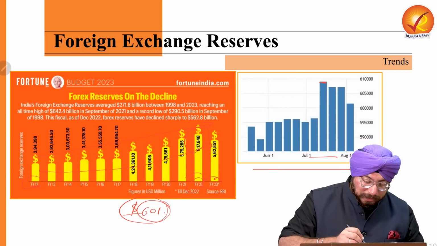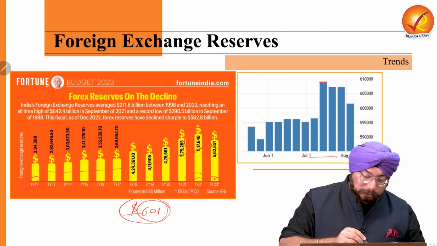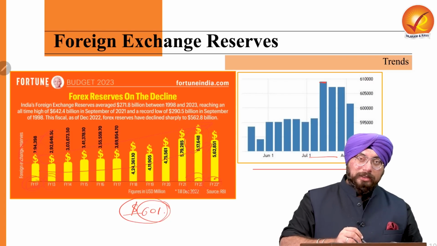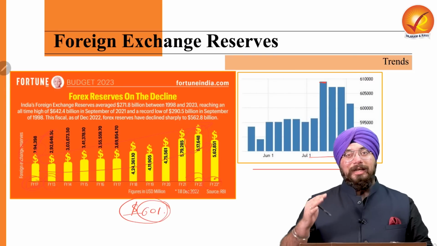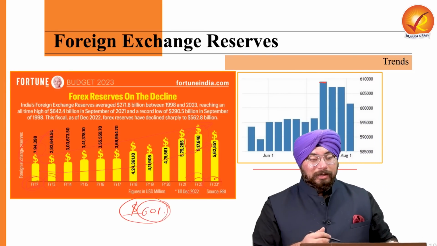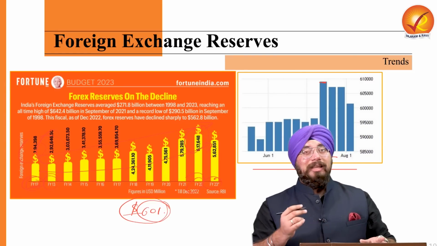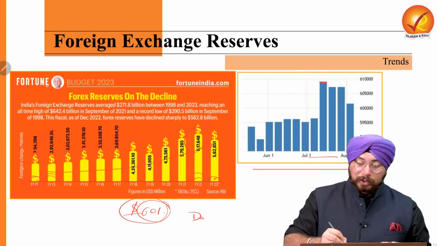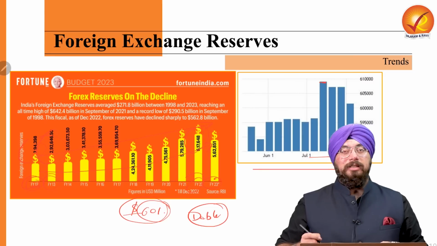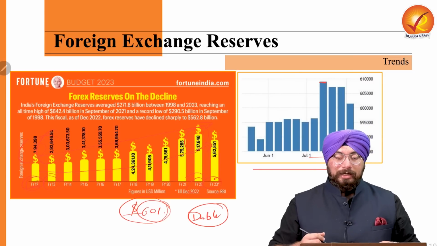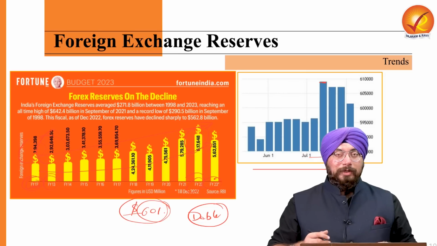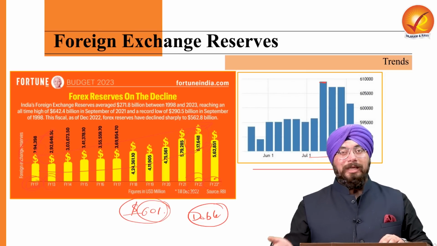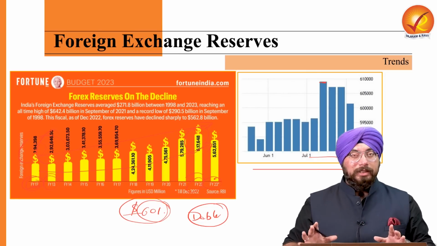If we see, in 2012 it was close to $294 billion. In 2013, it was close to $292 billion. So earlier it was close to $300 billion, but now it has almost doubled. In the last 10 years, we have seen the foreign exchange reserves of India double. This you should know in order to solve any kind of objective question, or even a subjective question in the mains; you would be able to answer if you know this trend.